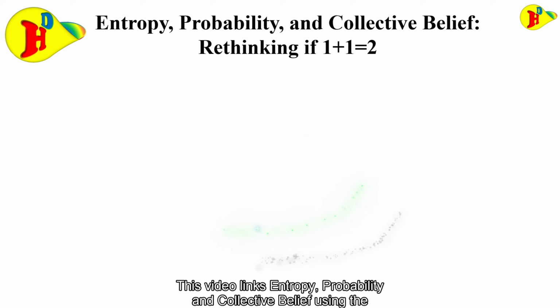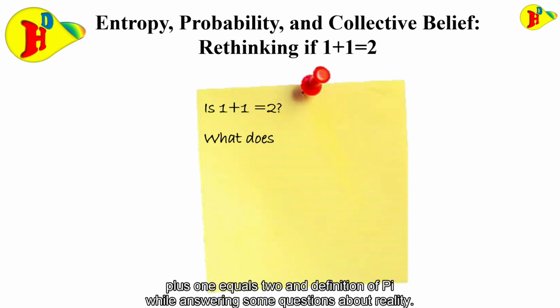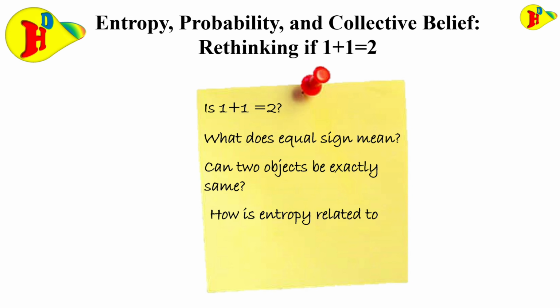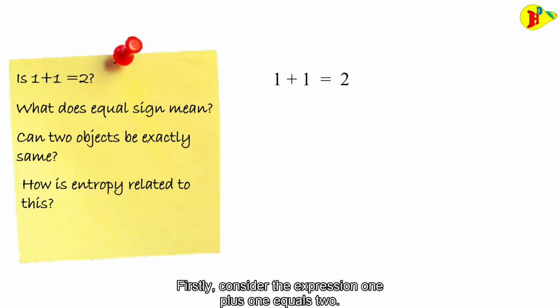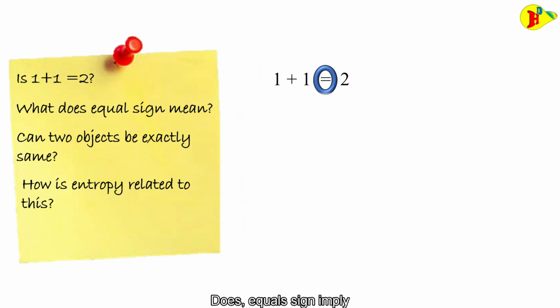This video links entropy, probability, and collective belief using the expression 1 plus 1 equals 2 and the definition of pi, while answering some questions about reality. Firstly, consider the expression 1 plus 1 equals 2. Does the equal sign imply exact or same?